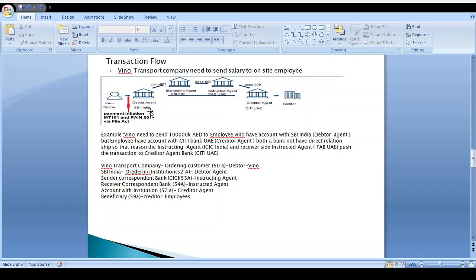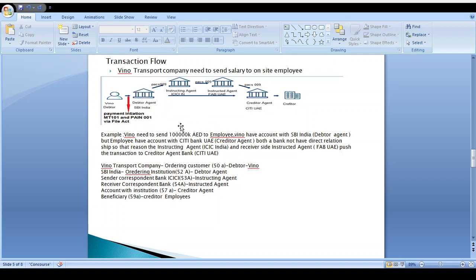So that the money flow happens via the instructing agent, instructed agent, and creditor agent. I will explain this concept. Okay, Vinod sends this 1 lakh AED to their employee on-site. At that time, Vinod provides this file. What is the debit account and what is the credit account, the employee side, employee details, and all these details Vinod provides.